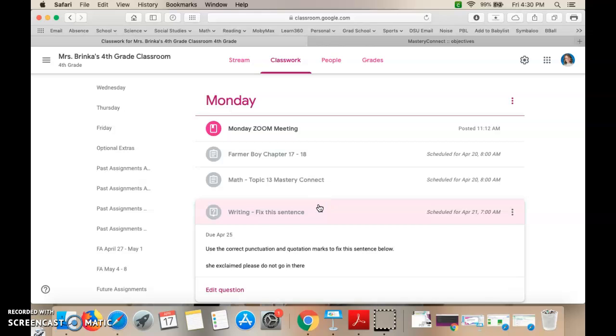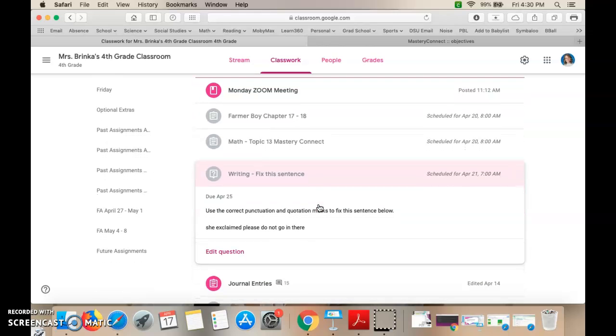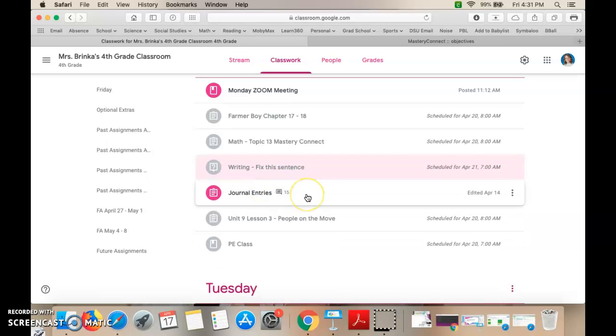For writing this week, we're going to continue on with punctuation and quotation marks. Every day this week, there'll be a writing fix a sentence in the private messages. Fix this sentence for me. You're going to retype this, but you're going to add in your quotation marks and your correct punctuation. Every day we'll have one of these. Obviously we'll still have our journal entries. Keep working on those. Remember, 5 to 10 minutes or a good long paragraph.